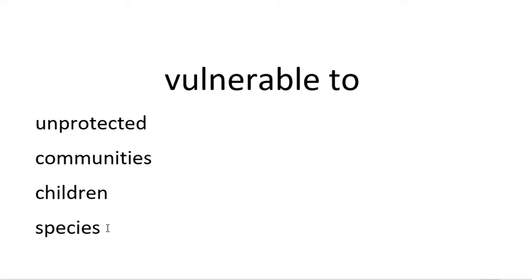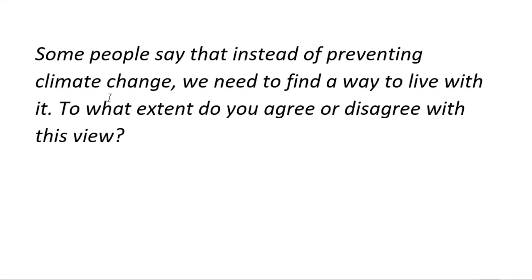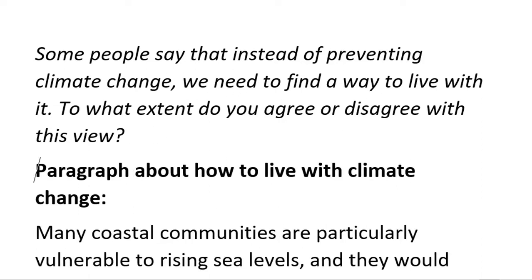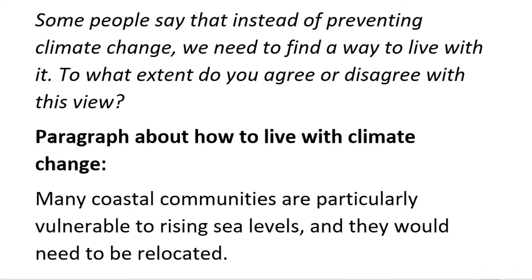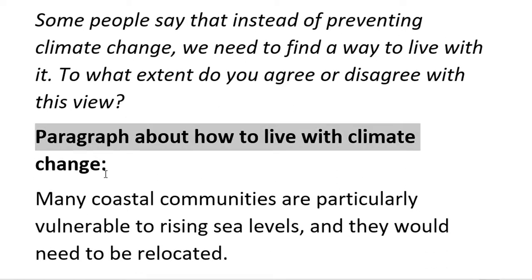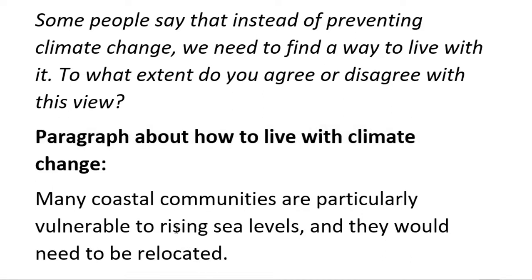Let's look at some examples. So, climate change, we will use vulnerable either with species or with communities, I would say. Some people say that instead of preventing climate change, we need to find a way to live with it. Quite a difficult essay topic, actually. So in this essay, you need to have a paragraph about how we must live with it, and then after, a paragraph about how it's not a good idea.